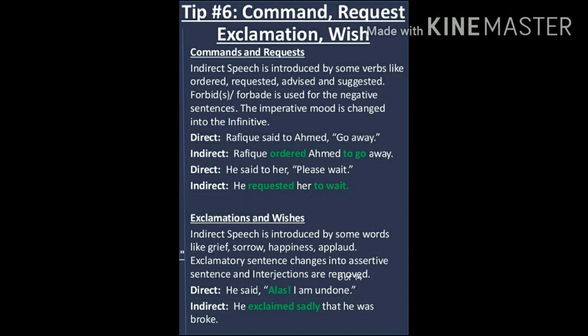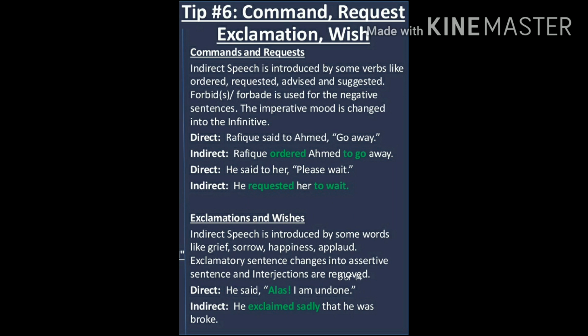So again, the change is made to the reporting verb here in this case as well. It is changed either to ordered, requested, advised, or suggested. That is to be decided according to what is being said in the sentence. And then the imperative mood is changed into the infinitive mood, which means we will use the infinitive form of the verb over here. The infinitive form of the verb is to plus the base form of the verb.